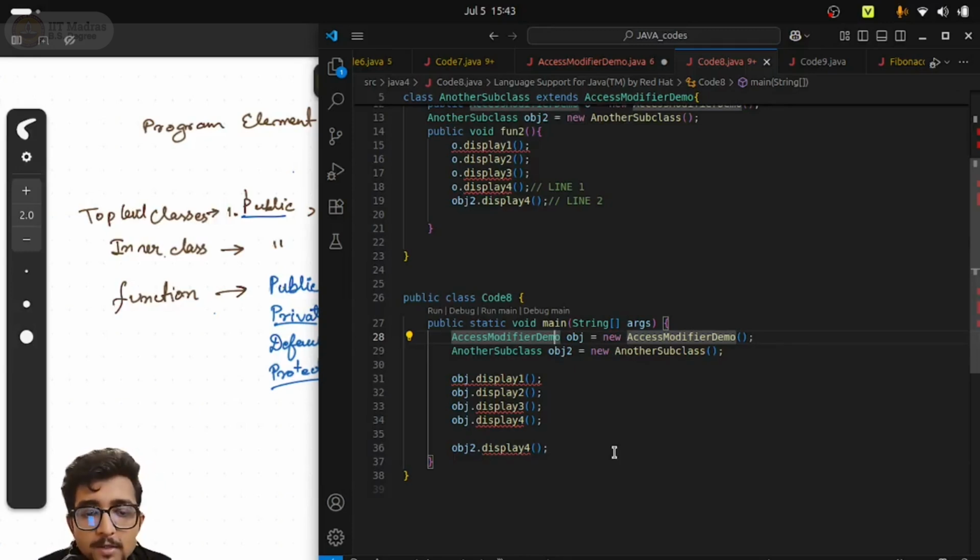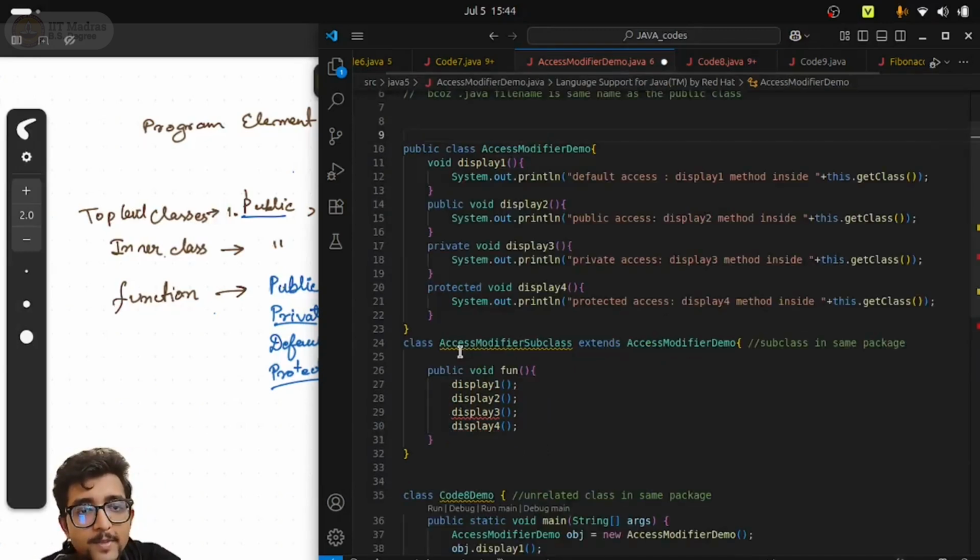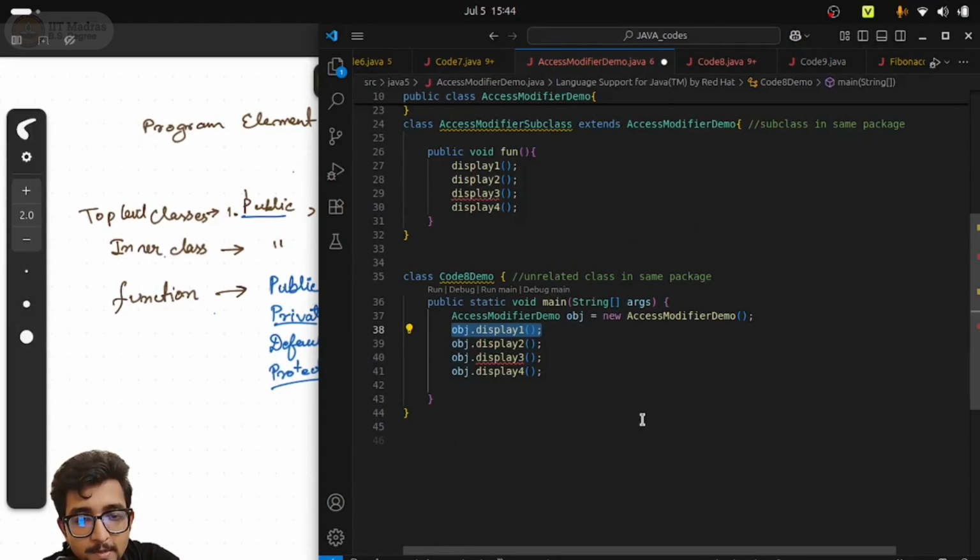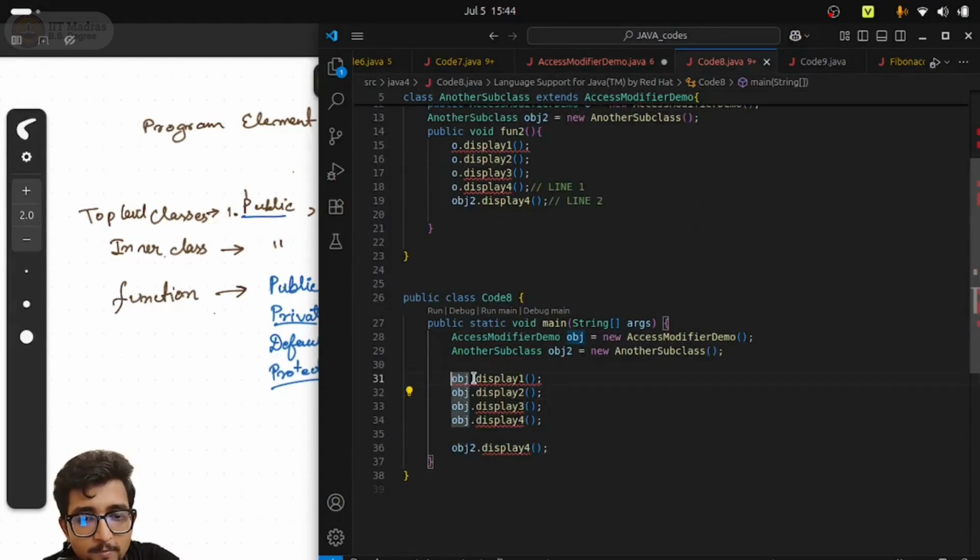You see, here it is not accessible. In the previous code, it was accessible, right? In the main method. So if you come over here, it was accessible. But here it is not accessible because now you have moved out of the package, and that's why even though you import it and do other stuff, it is not accessible. So importing is not allowing you to access it.